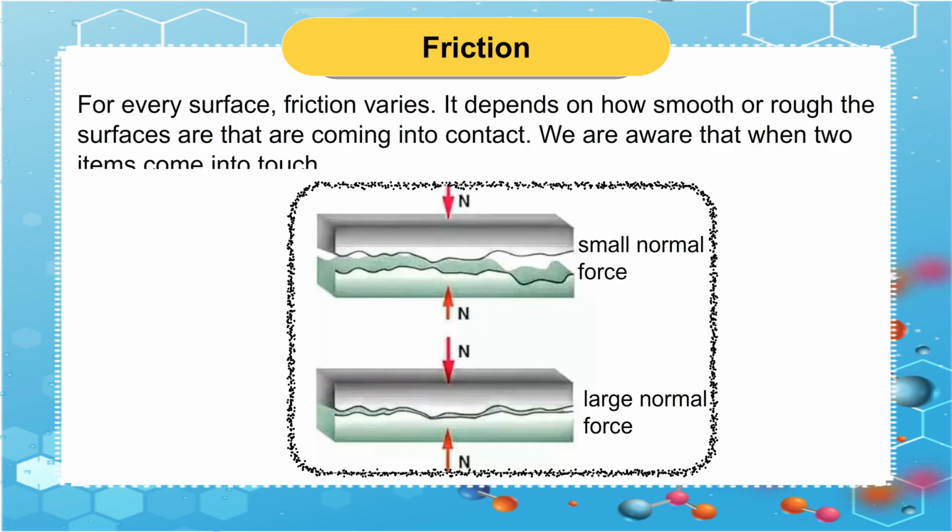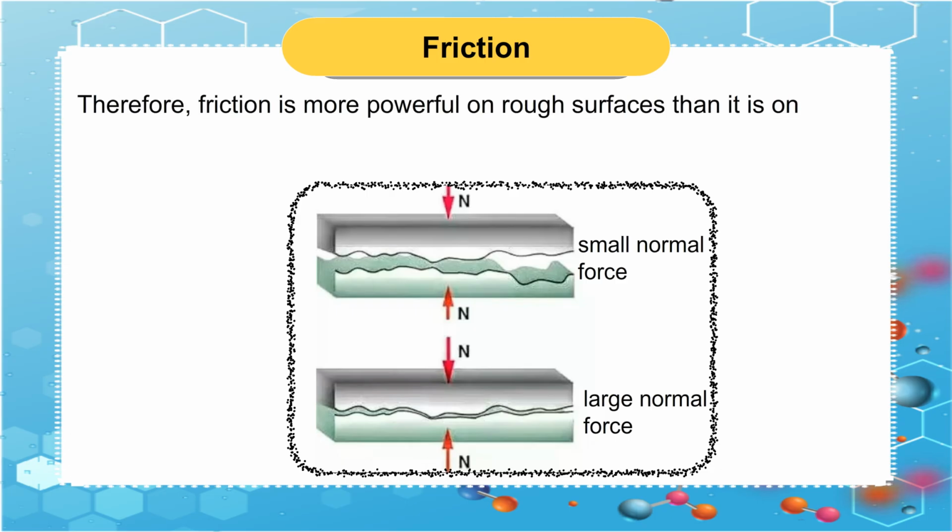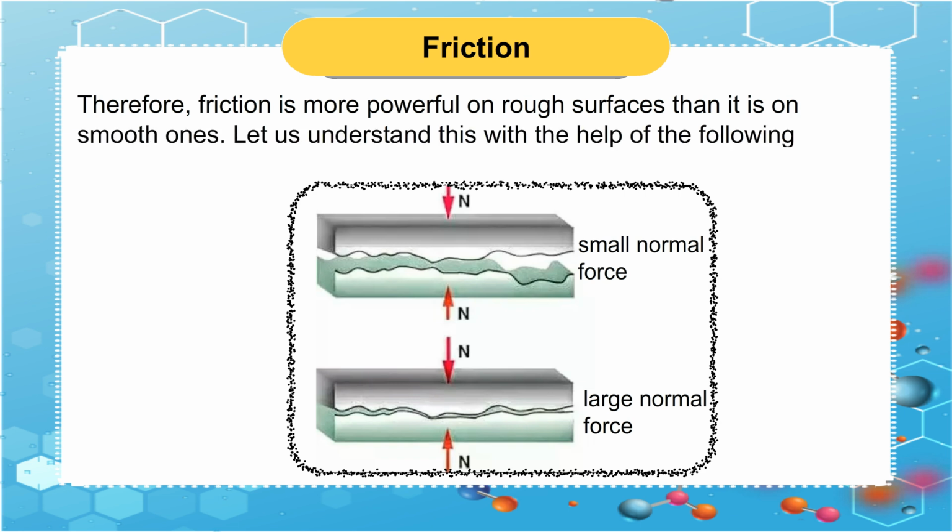We are aware that when two items come into touch, their surfaces will interact and generate friction. More irregularities exist on rough surfaces than on smooth ones. Therefore, friction is more powerful on rough surfaces than it is on smooth ones. Let us understand this with the help of the following activity.